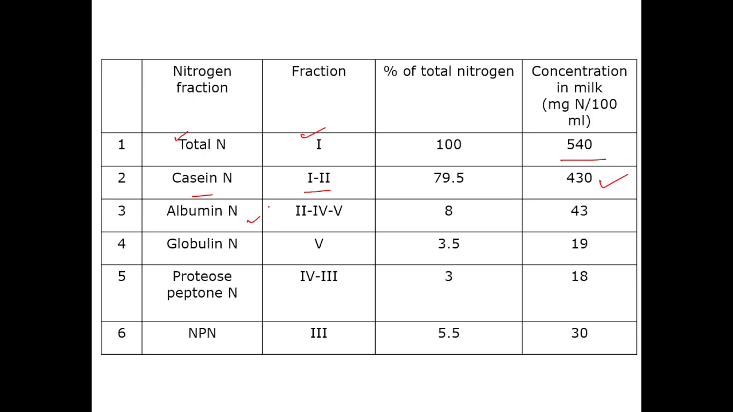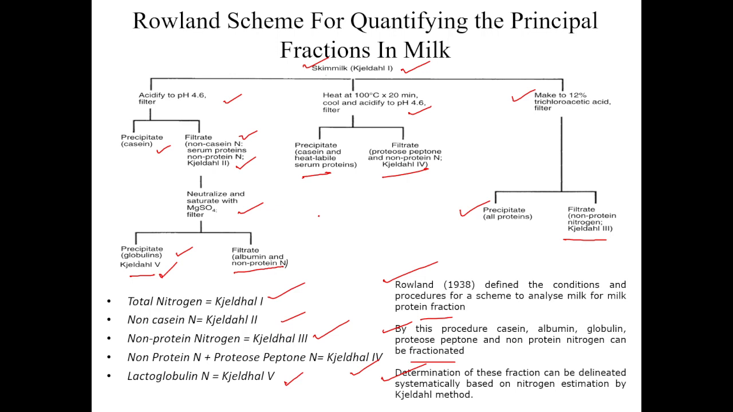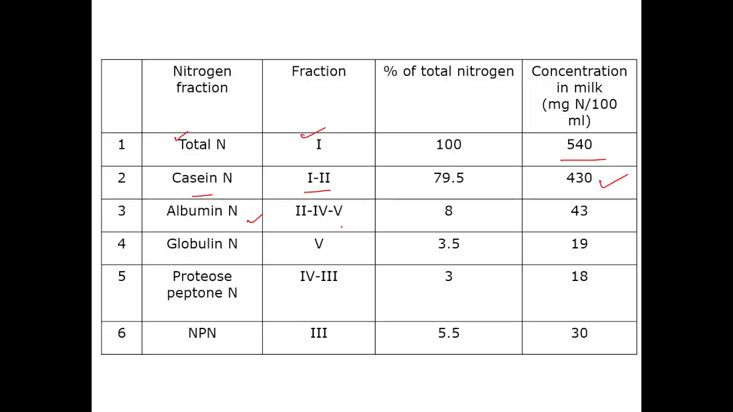Then comes the albumin nitrogen. Albumin nitrogen will be obtained by 2 minus 4 minus 5. If you remove the proteose peptone and non-protein nitrogen as well as the globulins from the non-casein nitrogen, then you will have the albumin nitrogen. So albumin nitrogen is equal to 2 minus 4 minus 5, and that is 43 milligram nitrogen per 100 ml, as observed by the Kjeldahl method.